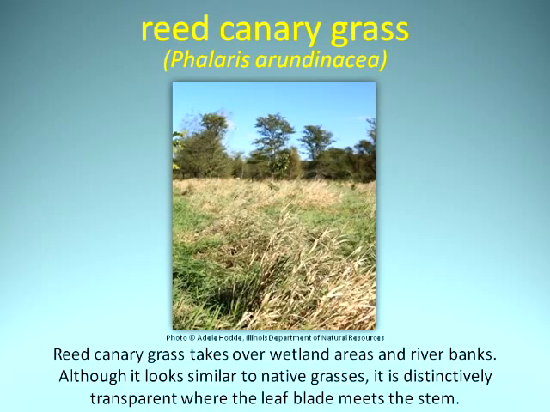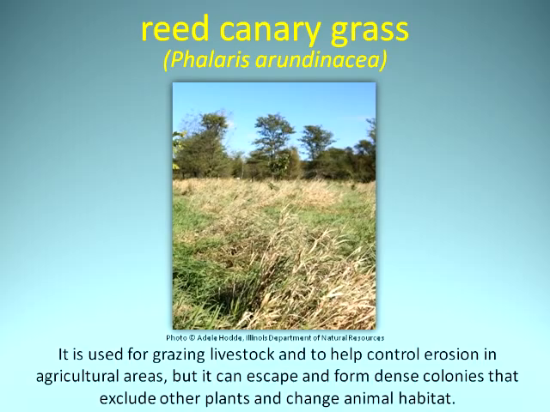Reed canary grass takes over wetland areas and riverbanks. Although it looks similar to native grasses, it is distinctively transparent where the leaf blade meets the stem. It is used for grazing livestock and to help control erosion in agricultural areas, but it can escape and form dense colonies that exclude other plants and change animal habitat.